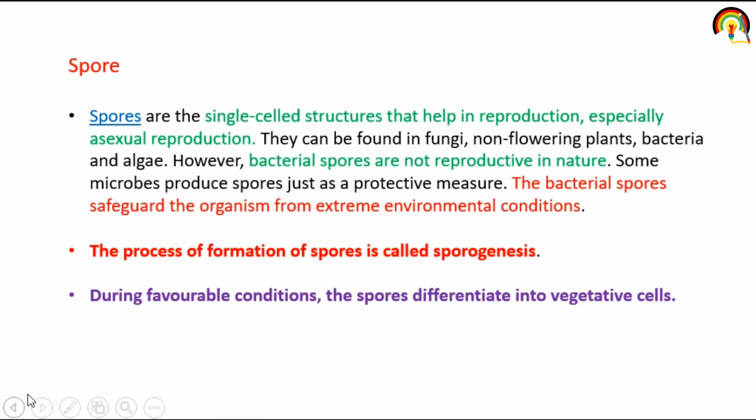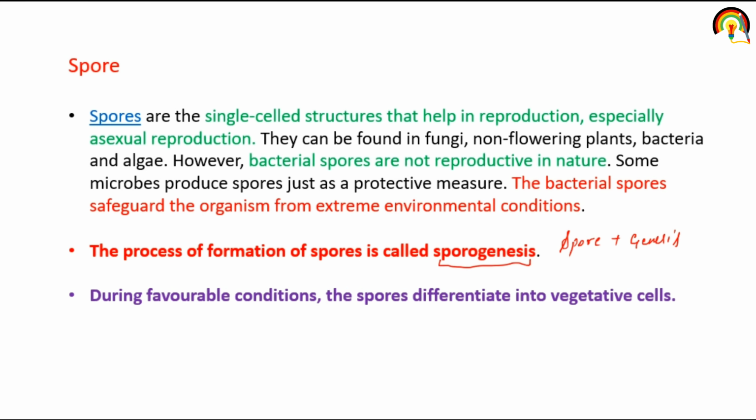So what is spore? Spores are single cell structures that can help in asexual reproduction, but bacterial spores are not reproductive in nature. Bacteria produce spores just for protection, to protect themselves from extreme environmental conditions. And what is sporogenesis? As the name suggests, sporogenesis is made up of two terms, spore plus genesis. Genesis means generation or formation of spore. So the process of formation of spore is known as sporogenesis.